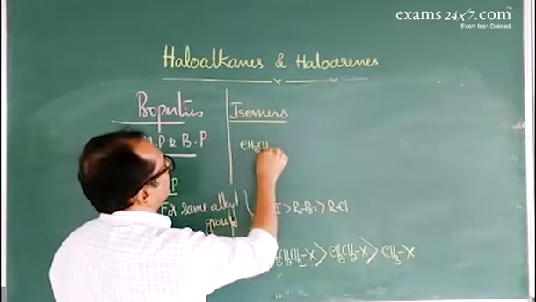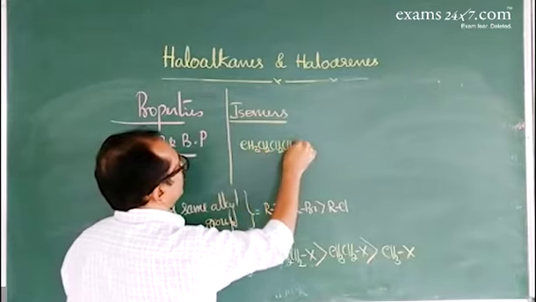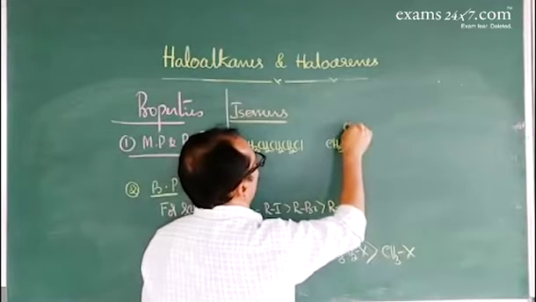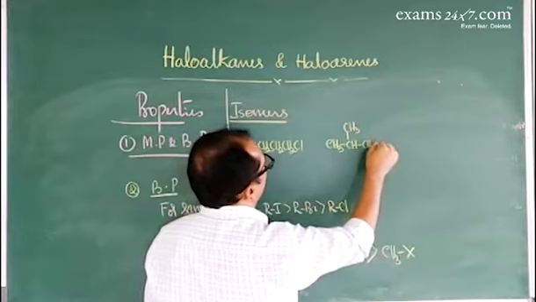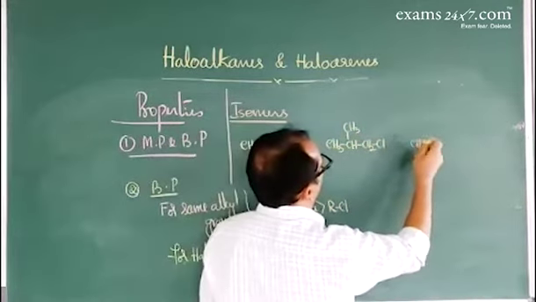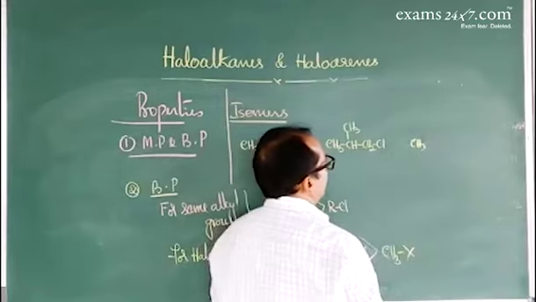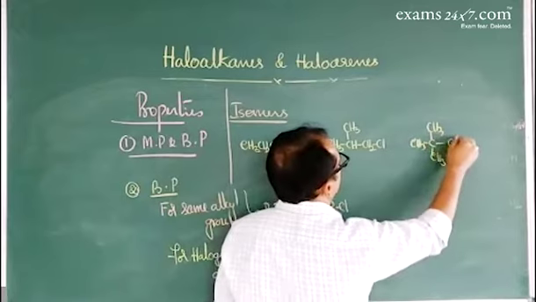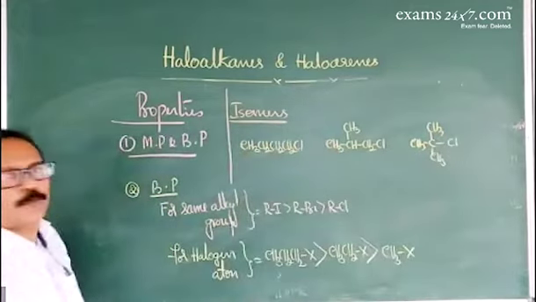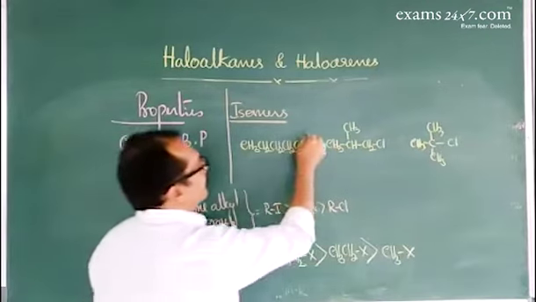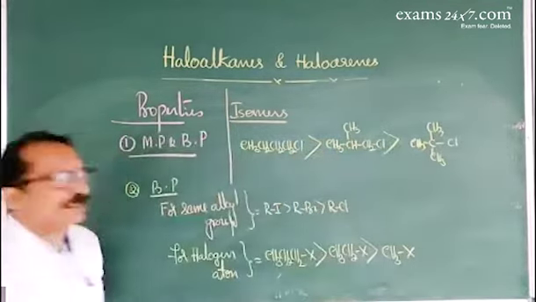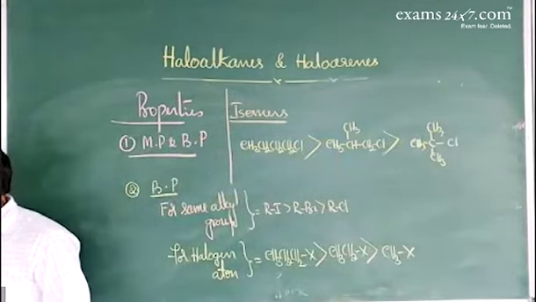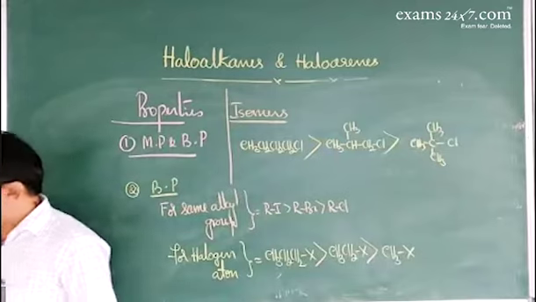Now, we can take the example of normal butyl chloride, CH3, CH2, CH2, CH2Cl, isobutyl chloride, CH3, CH, CH3, CH2Cl, and tertiary butyl chloride, CH3, C, CH3, CH3 with Cl. They're isomers. As the branching increases, the boiling point decreases. So next about the density.